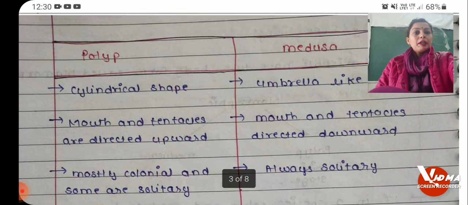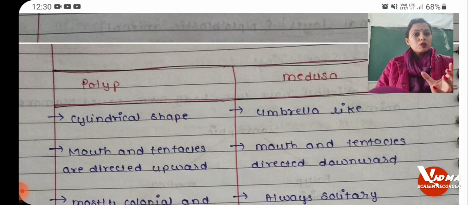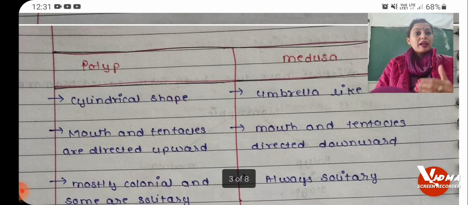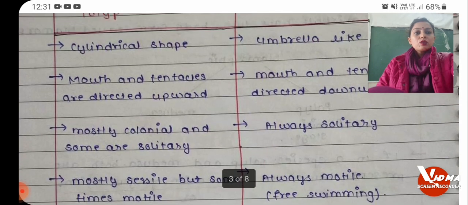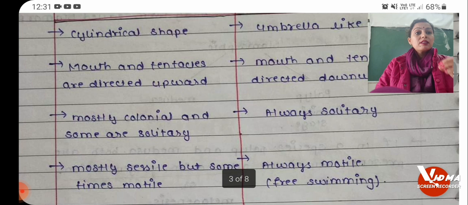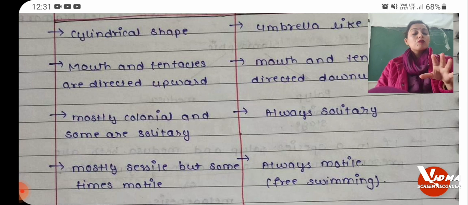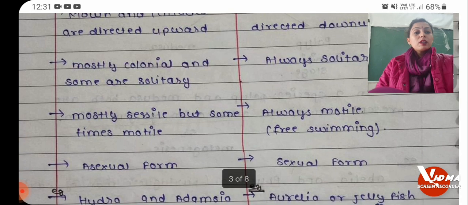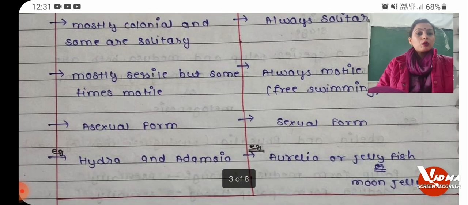Next comes the Medusa. Medusa is umbrella shaped, and here the mouth and tentacles are directed downward, and Medusa always lives a solitary life, whereas Polyp always lives in a colonial form. So Medusa जो है आपका किस form में होगा? It will always be in a solitary form. Next, जो Medusa है, it is motile. Motile means it shows movement. Medusa is a free swimming form. After that, Medusa is formed by sexual reproduction. The examples of Medusa are Aurelia, jellyfish or moon jelly.